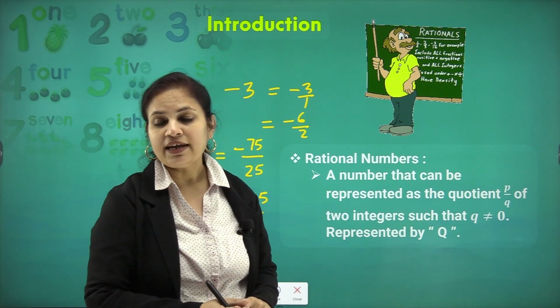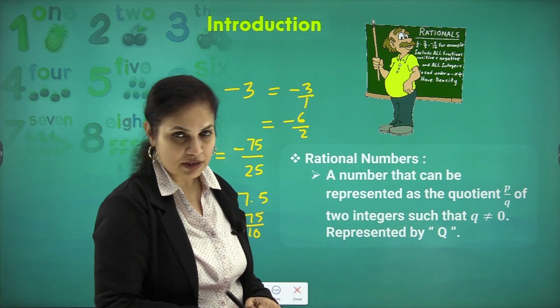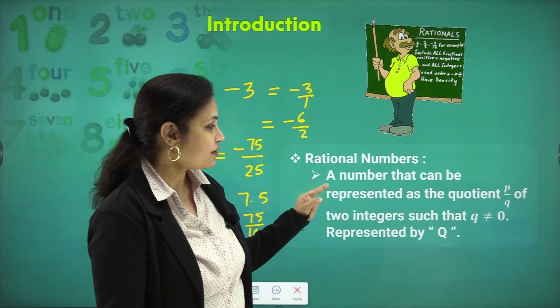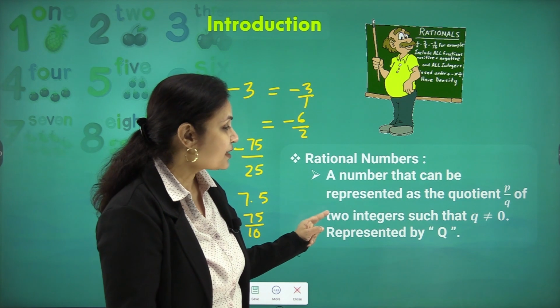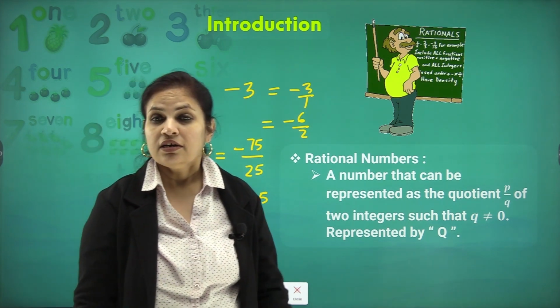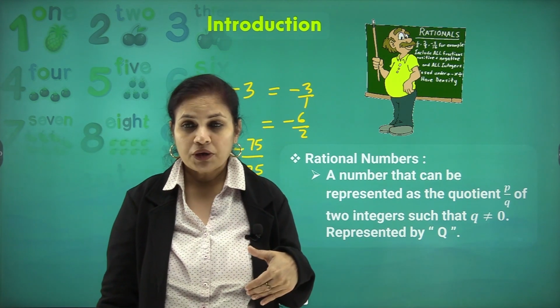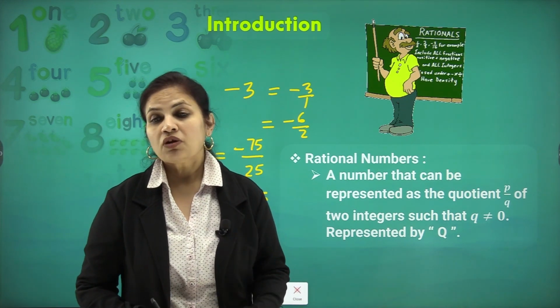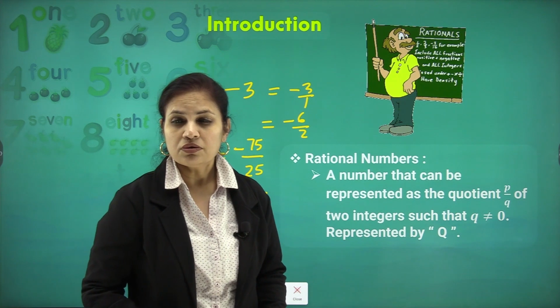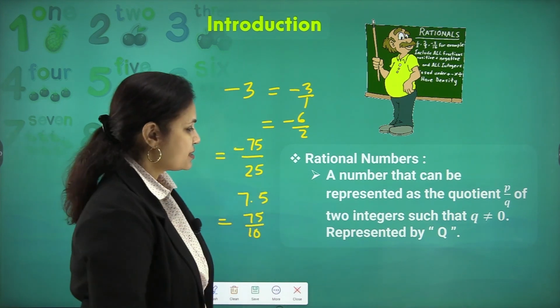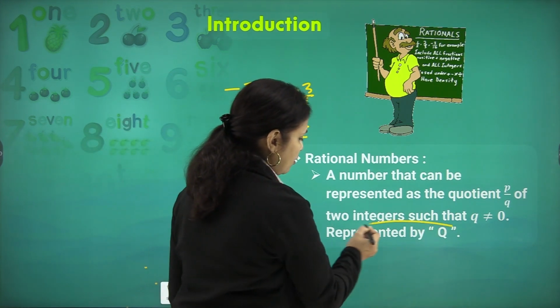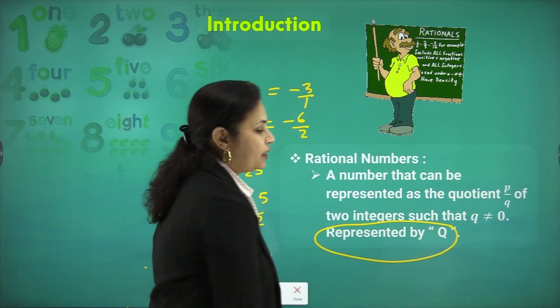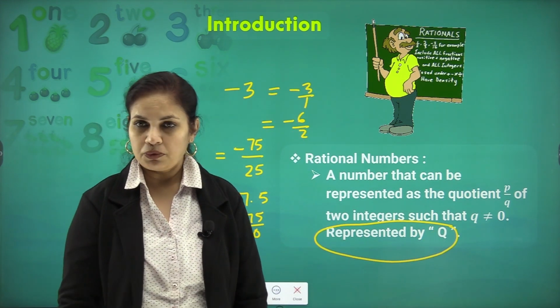So, there comes the definition of rational numbers. What are rational numbers? A rational number is a number that can be represented in the form of P upon Q, where Q, the denominator, is not equal to 0. And the symbolic representation of a rational number is the alphabet Q.